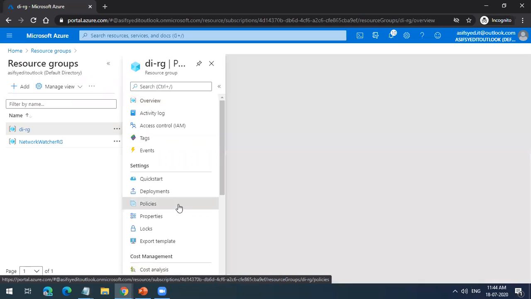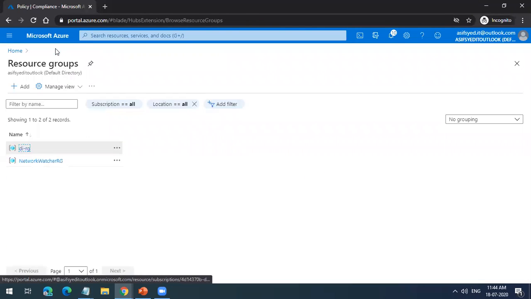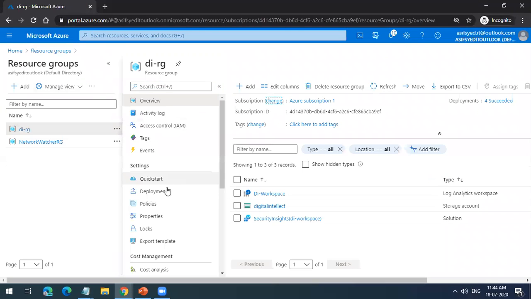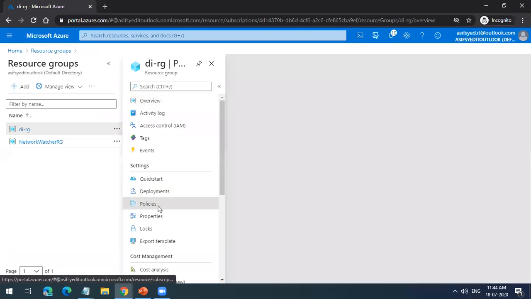I have gone to the resource group. I created a resource group, and I'm assigning the policy here.